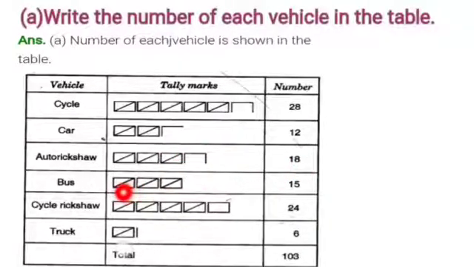For buses, we have only 5 threes are 15. For auto rickshaws, we have 5 fours are 20 and this addition of 4, that is 24. For trucks, we have 5 plus 1, that is 6. And when we do the total, students, of all this, we get the number 103. So this is how we have actually studied the whole table. Now let us answer the questions which are on this table.